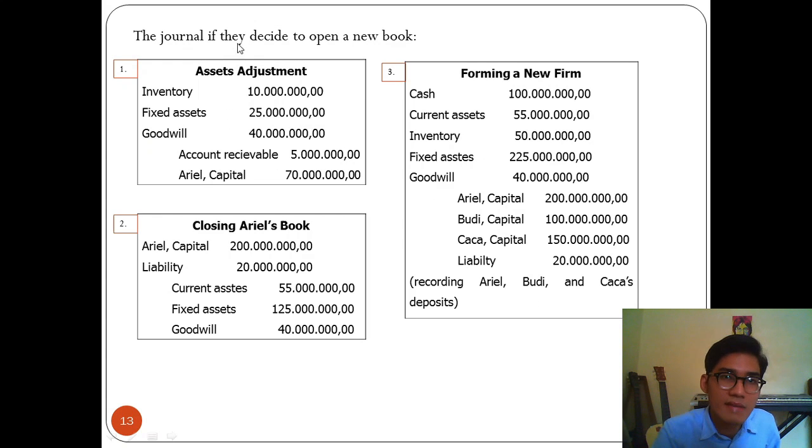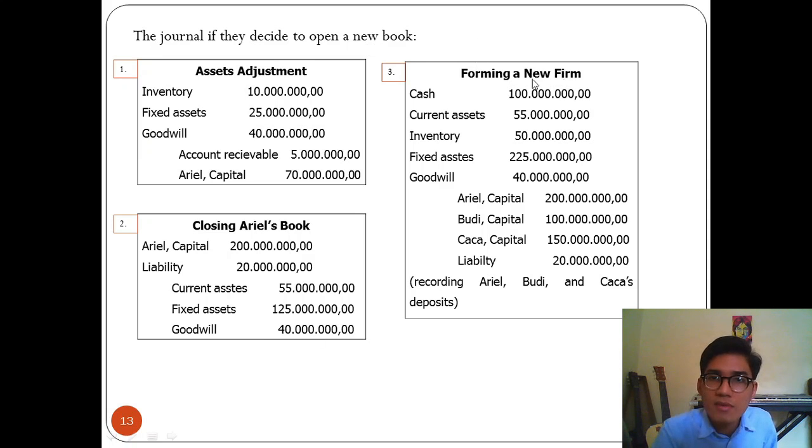And this is the journal if they decided to open a new book. Same as before, first we make the adjustment. Exactly the same as before: inventory, fixed assets, goodwill on debit, and credit account receivable and Ariel's capital. But for this one, we need to make a journal for closing Ariel's book. So we put Ariel's capital and his liability on debit, 200 million and 20 million, and credit all his current assets, fixed assets, and goodwill. Sorry, there's a typo here.